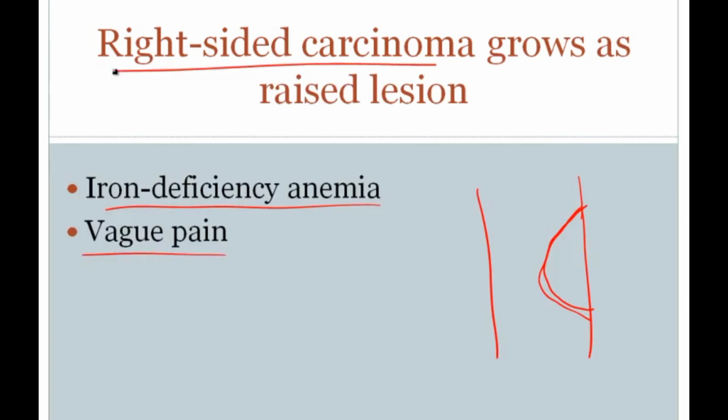Now again, right-sided carcinoma is more classically associated with the microsatellite instability pathway. Again, important to note, left-sided usually associated with adenoma carcinoma sequence, and right-sided usually associated with the microsatellite instability pathway.